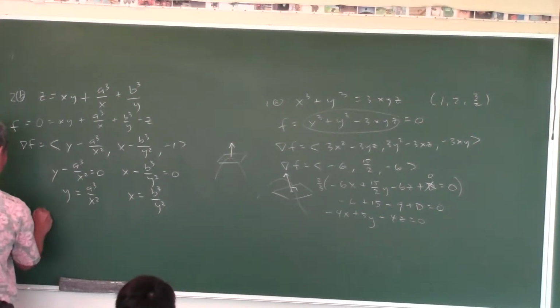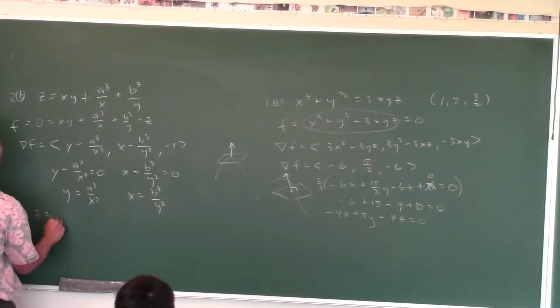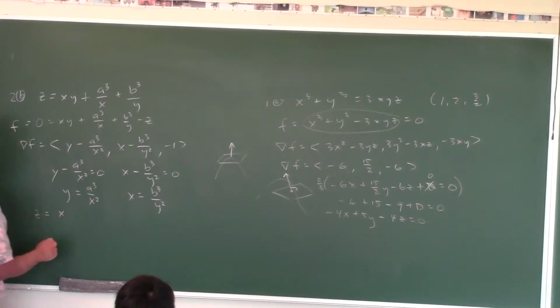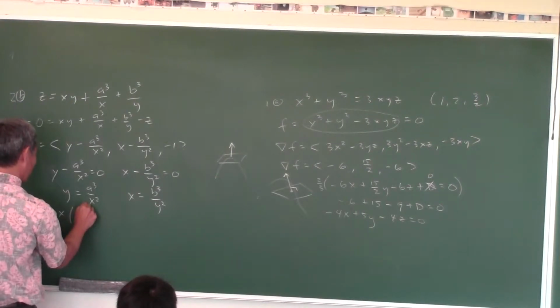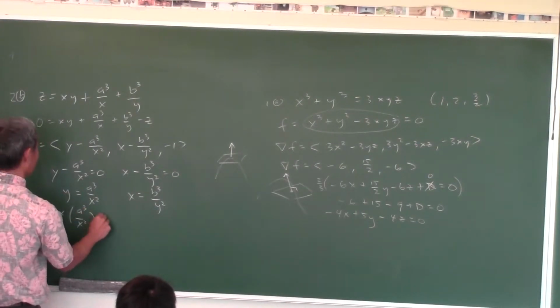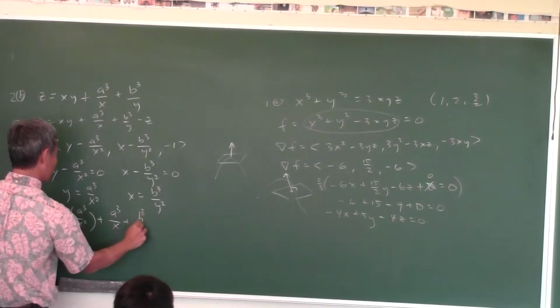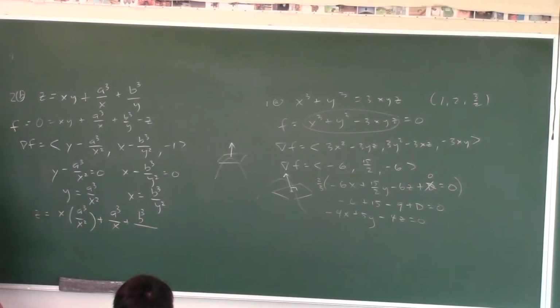Okay, z is equal to xy. Why don't we just change everything to x's? So xy is a cubed over x squared, plus a cubed over x plus b cubed over y.